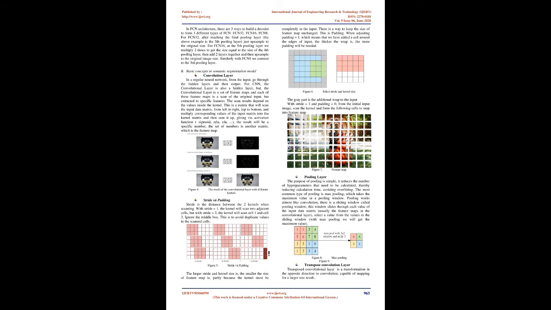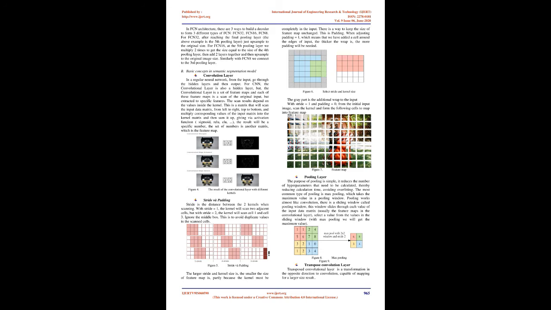The available networks can be used in the encoder, such as VGG16, VGG19, AlexNet, MobileNet, and the decoder depending on the network architecture can be built differently. For example, in FCN. In FCN architecture, there are three ways to build a decoder to form three different types of FCN: FCN32, FCN16, FCN8.